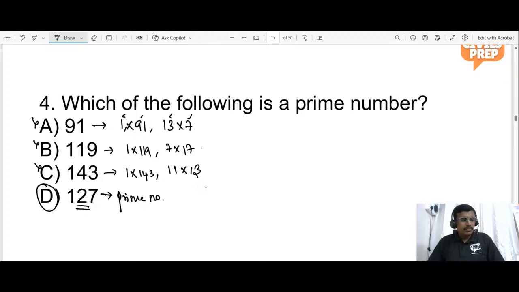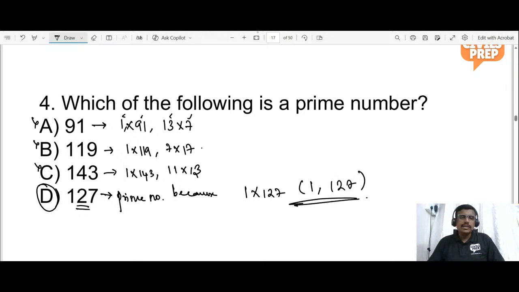This number is prime number because it has factors of 1 into 127, which has 1 and 127 as the factors. It has exactly 2 factors. Hence, it is the prime number.